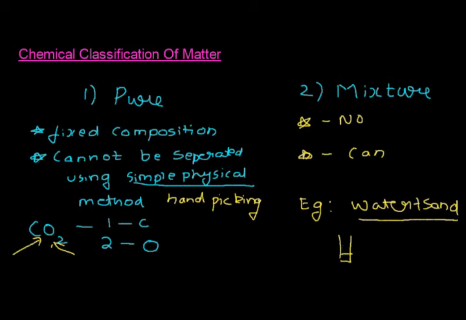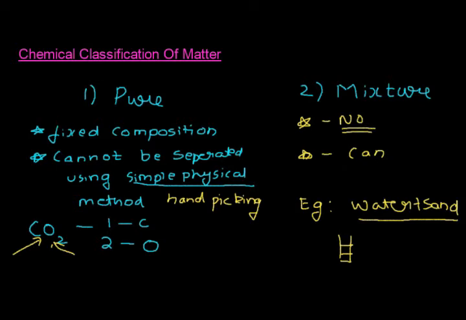Sometimes you can put 500 grams of sand, or you can completely fill it to 3/4 of the container. So there is no fixed composition. You can add as many as you want, yet you will get a mixture of water and sand. So even if you add 1 drop of water to 1 kilogram of sand, you'll yet get a mixture of water and sand. There is no fixed composition here.